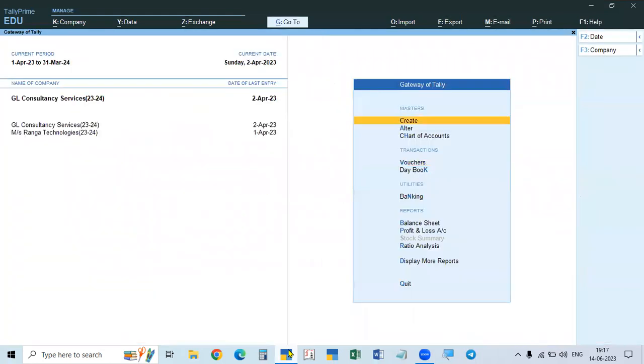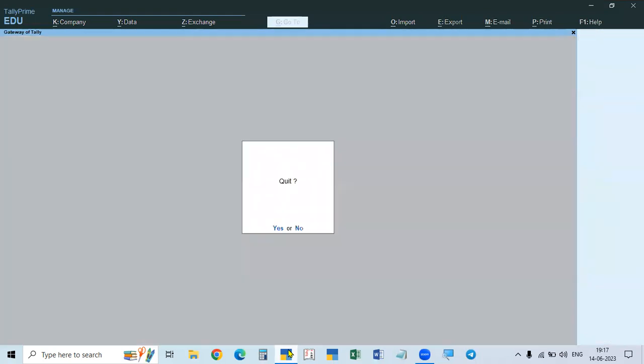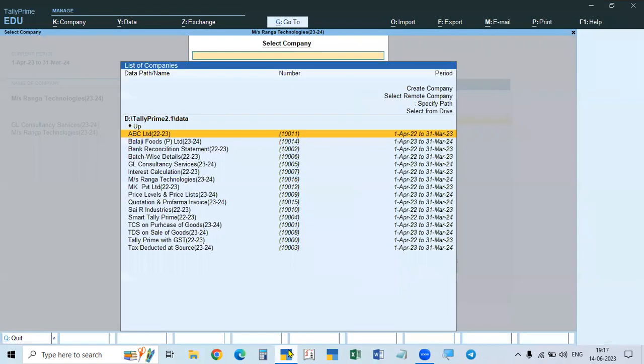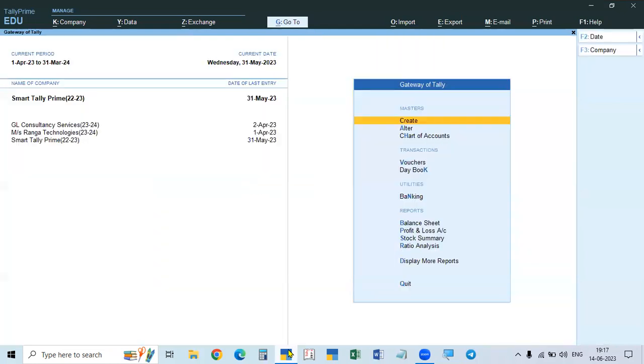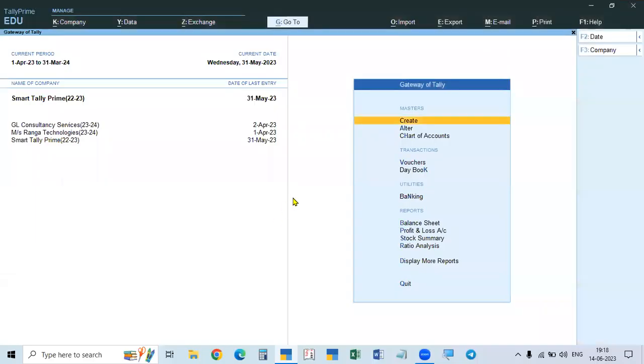Okay. The service provider, that is service provider. Okay, not service provider. We take some other one, not Ranga Computers. Smart Tally Prime, for example. See here, yesterday we dealt with that one. One minute, I will tell you now. Yesterday we dealt with that. In that, what I said,